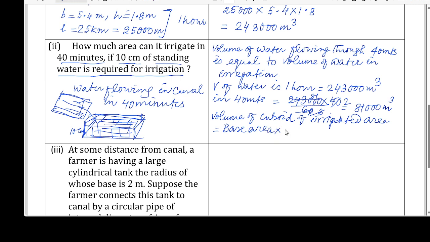Height is how much? 10 centimeter. You should take care that all things are in meter, so 10 centimeter is converted into meter, equal to 81,000 meter cube. So what will be the base area? Base area is equal to 81,000 meter cube divided by the height, 10 centimeter in meters. Sorry, not meter cube, it is meter square because it is the base area.